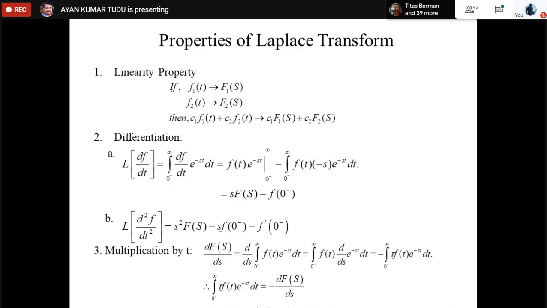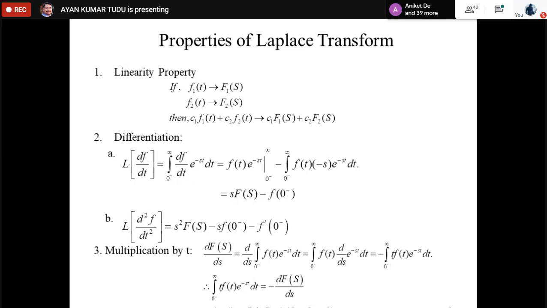So as you can see, the expression is sF(s) minus f(0 negative). If t would have been greater than or equal to 0 plus, then the expression would have been sF(s) minus f(0 plus). Now why are we trying to differentiate between 0 minus and 0 plus? Let us try to understand that one first.